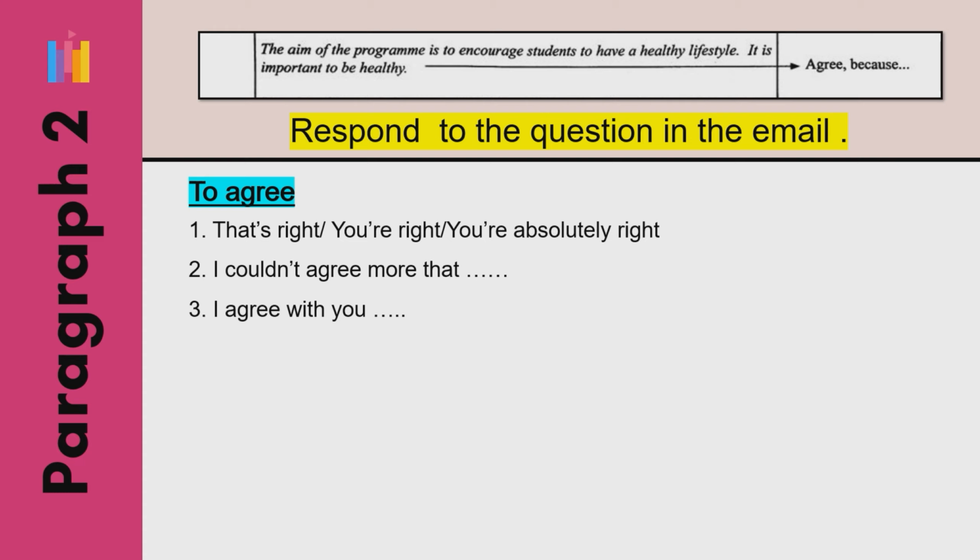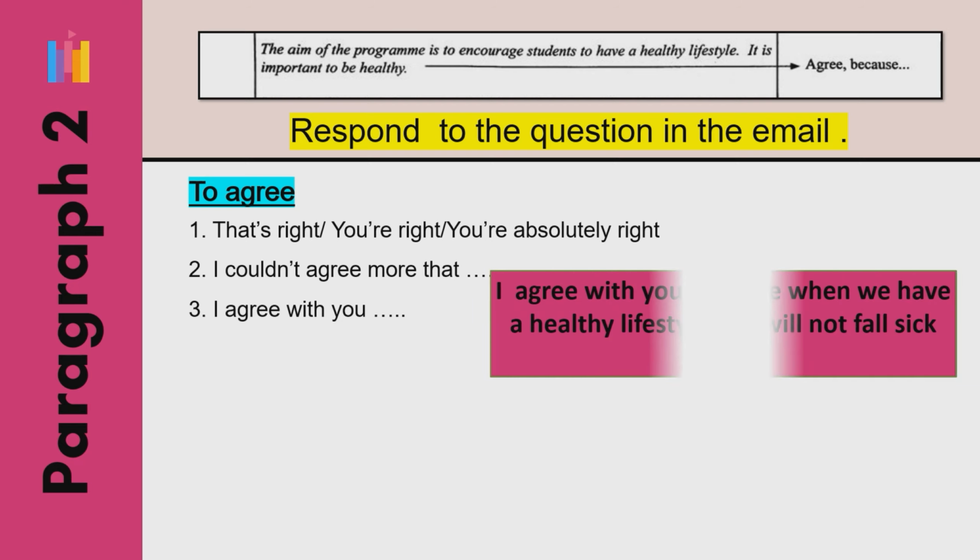Alright, so you can use any of the expressions. Let's take a look at number 3. I agree with you. Now, many of my students use this expression and they will give the answer or the reason straight away. Let's read. I agree with you because when we have a healthy lifestyle, we will not fall sick easily.